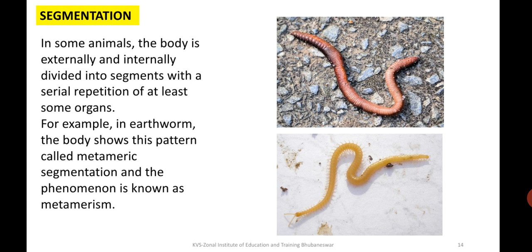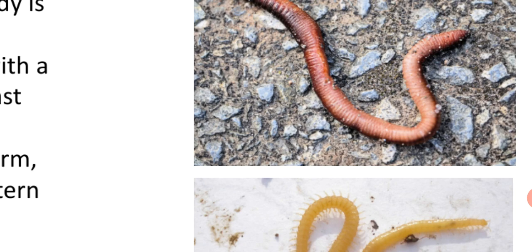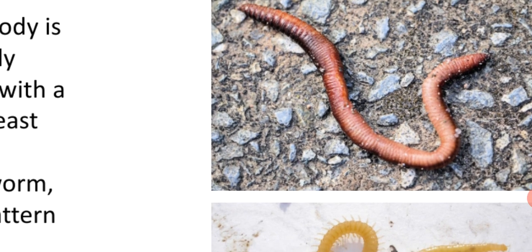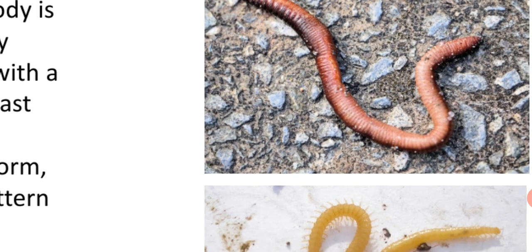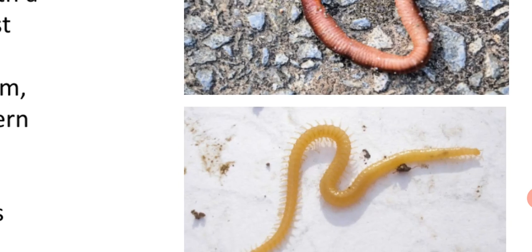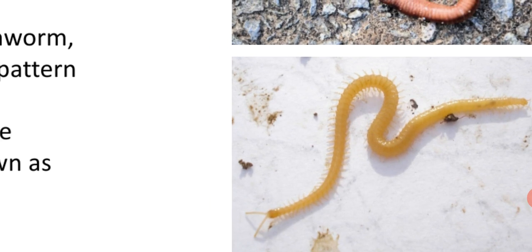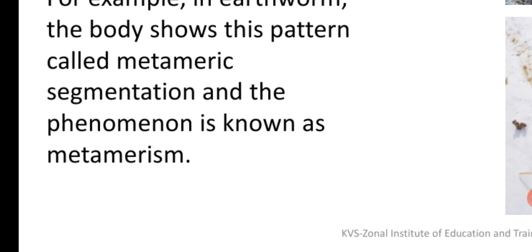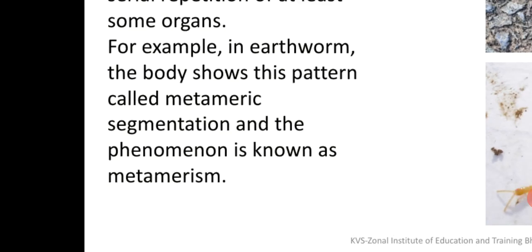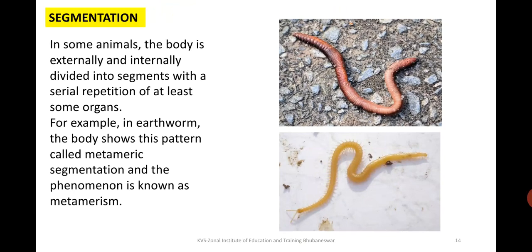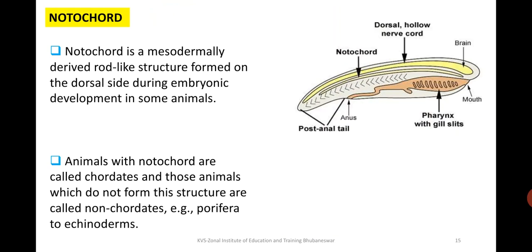The first one, the earthworm, we can easily see is divided into segments, and most of these segments have the same type of organization. Here you will find centipedes with all their legs; they have a similar structure, the body is segmented. So such animals which show a segmented body or repetition of similar body parts are called segmented organisms, and those that do not show it are non-segmented.